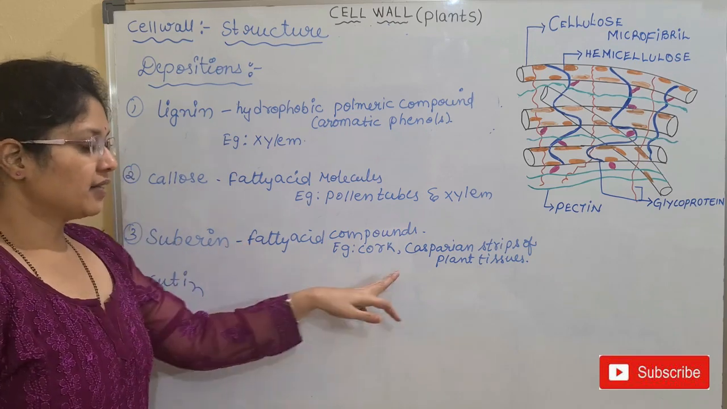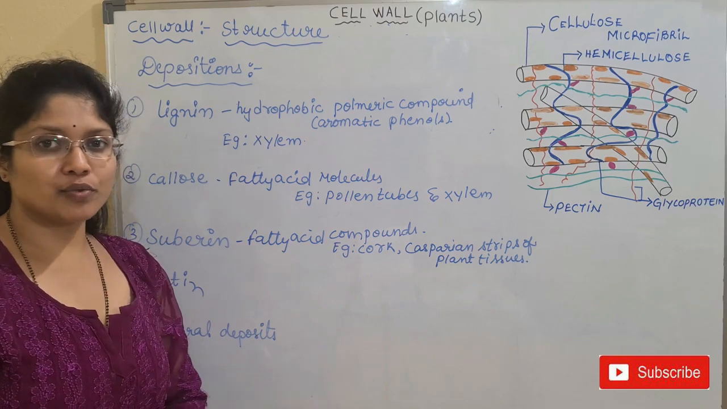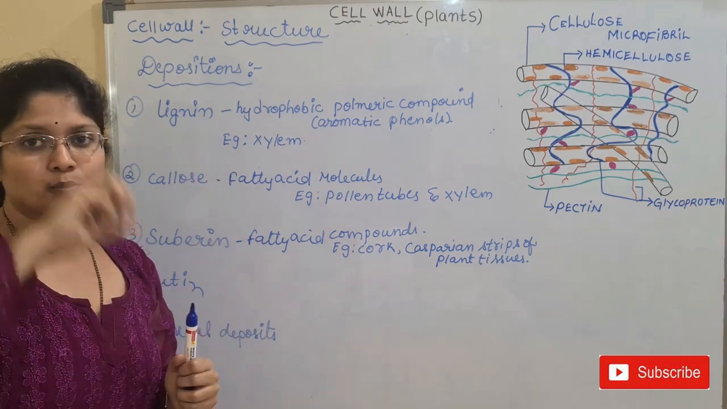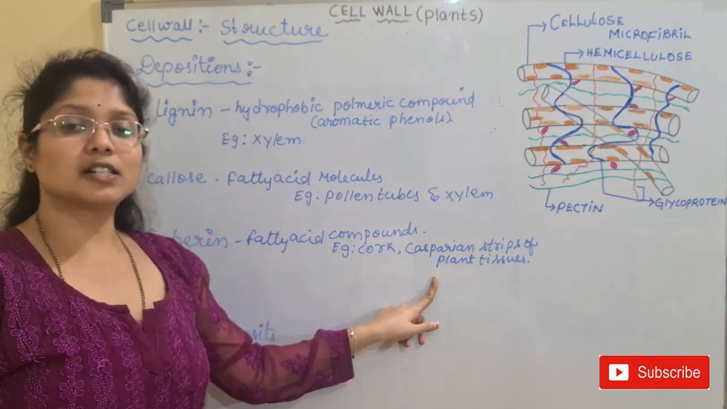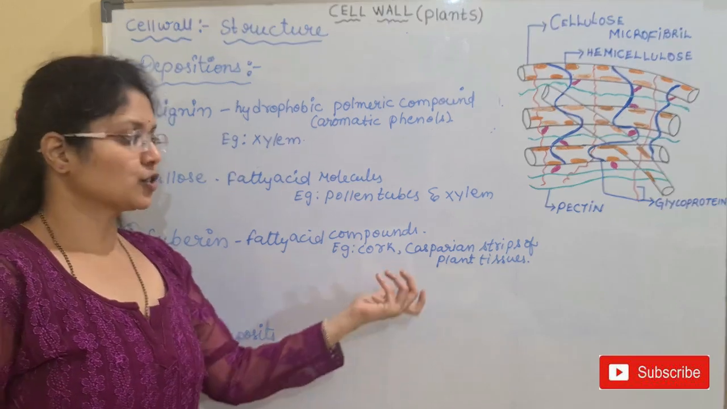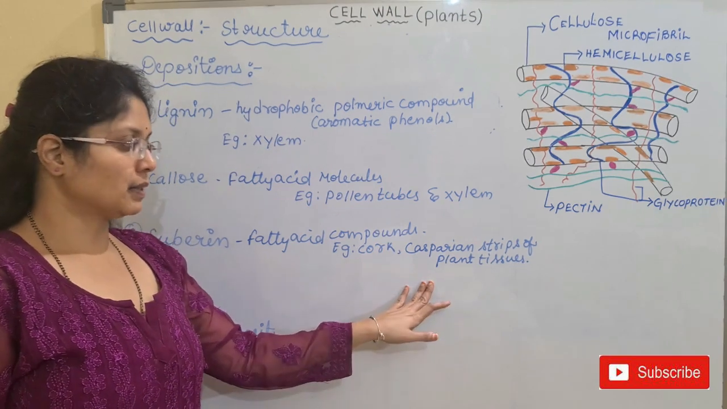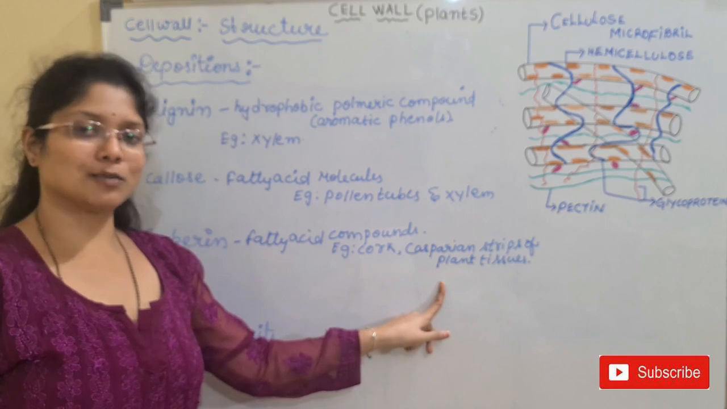And again we have the Casparian strips of the plant tissues. We have certain plant tissues where we have strip-like structures where suberin is coated on the walls. Casparian strips are mainly seen in certain plant tissues. We will see the functions of Casparian strips in the anatomy part. For now, just remember that suberin is present in the Casparian bands of certain plant tissues.